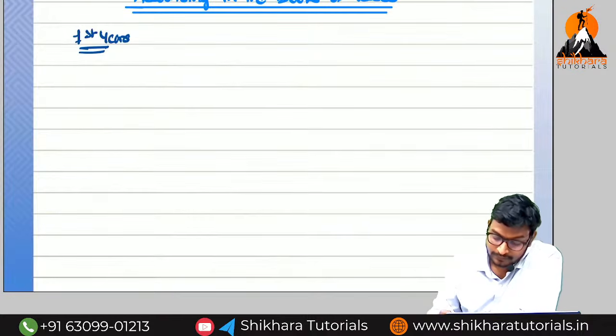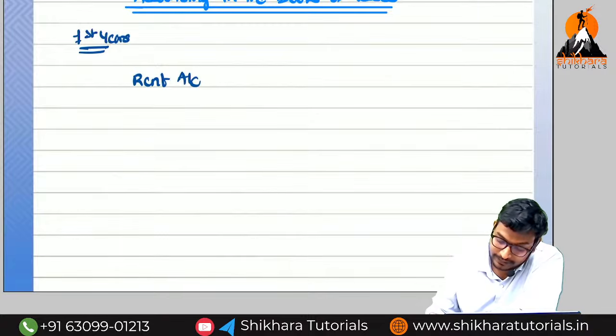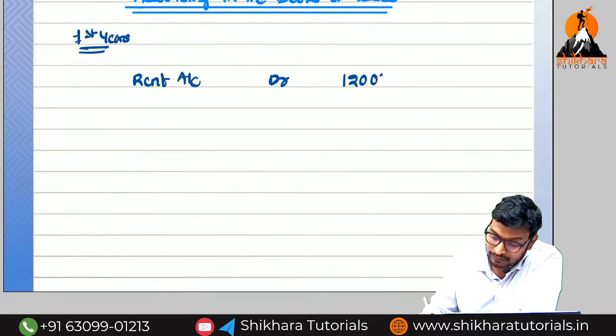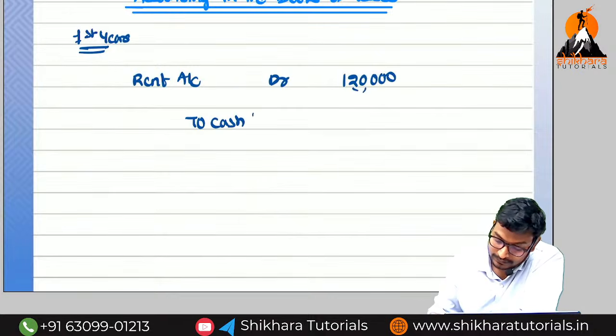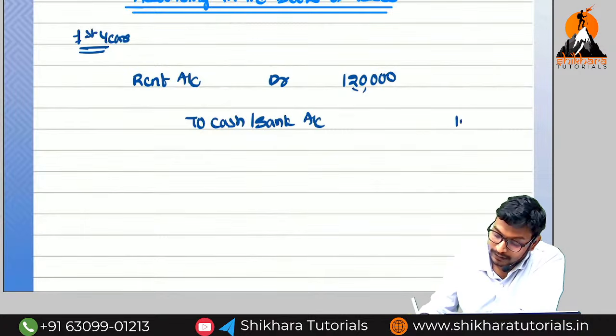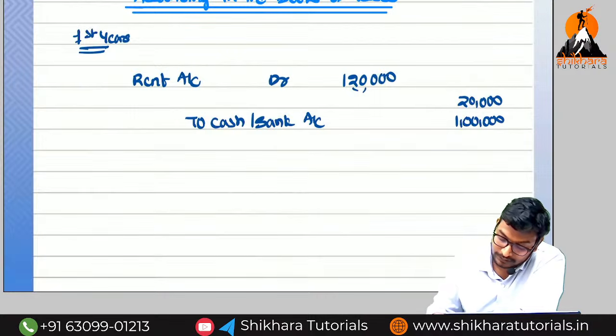Okay? So what is the entry, amma? Rent account debited. How much, amma? So we need to book the 1,20,000, but to cash or bank account, how much, amma? 1 lakh only we have paid. So the balance of 20,000 we need to transfer to which account, amma? To lease equalization.